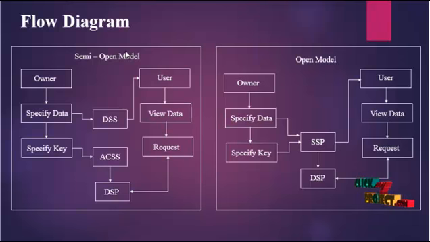When coming to the open model, there are only two parties as intermediates. The data and key are both combined and stored and maintained by the SSP, and the service provider will get that and send it to the user according to their need. So there is no need for splitting the data and the key, and no confusion or incorrect results arise in this model.